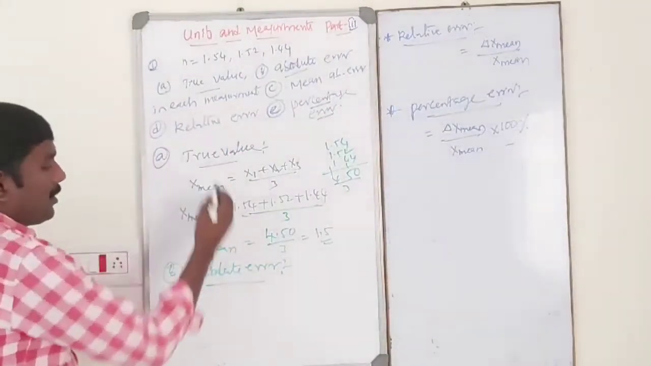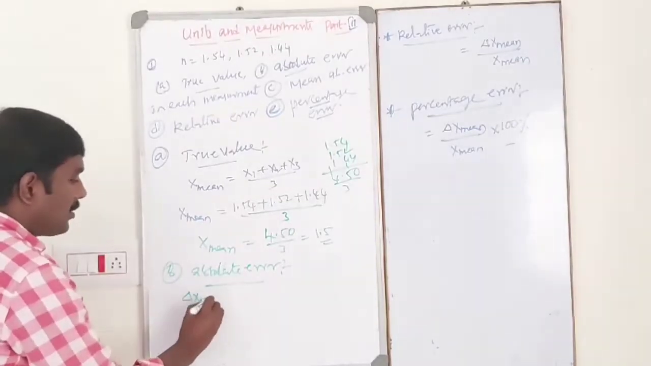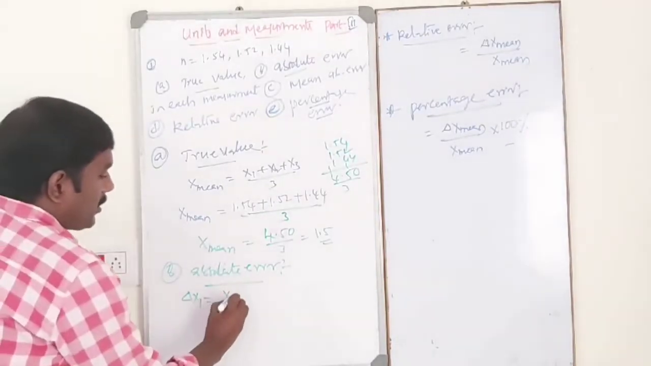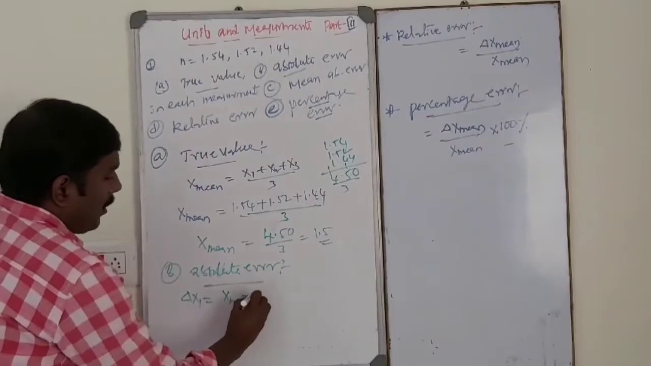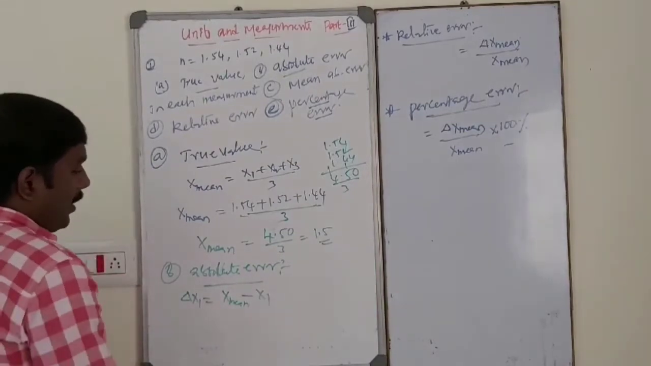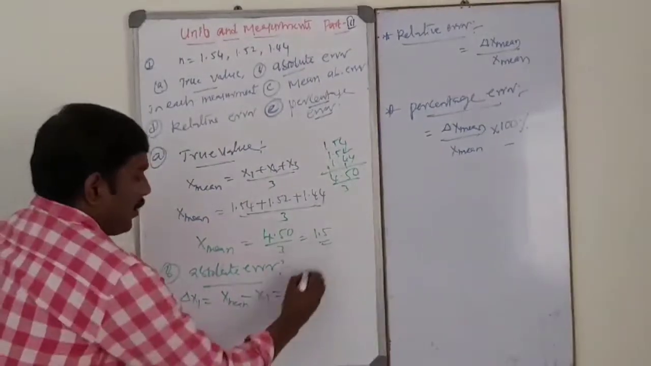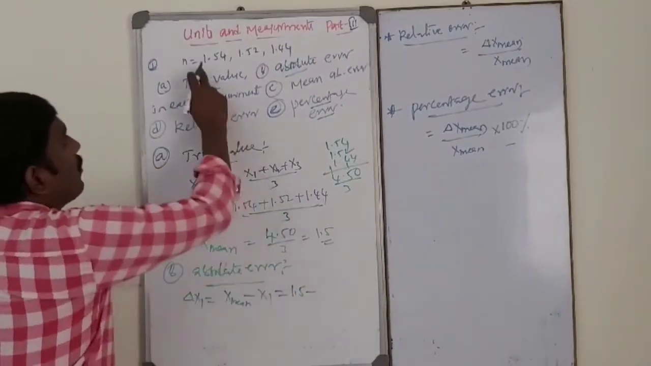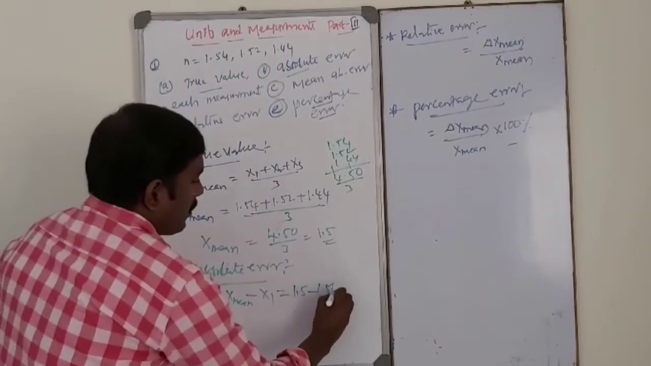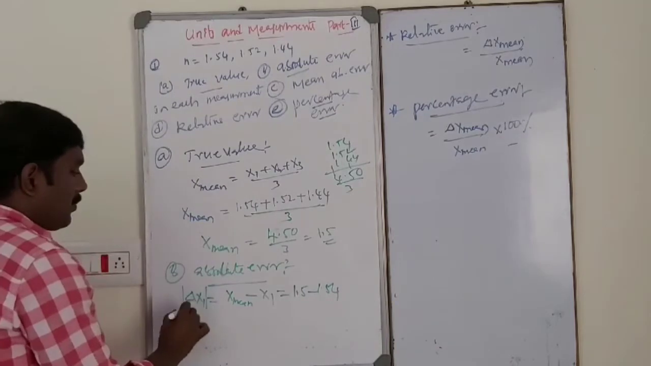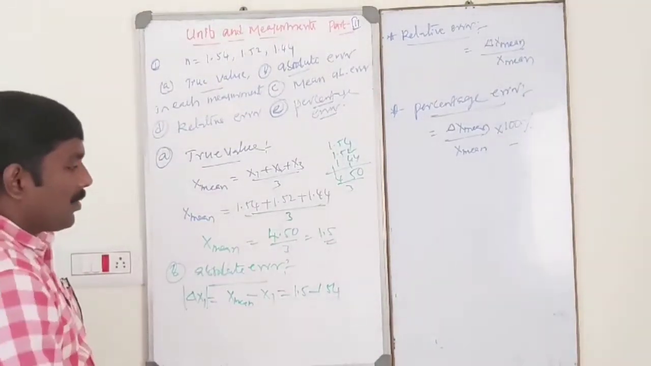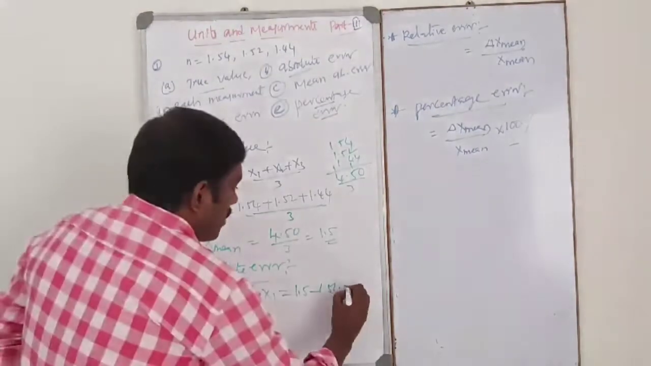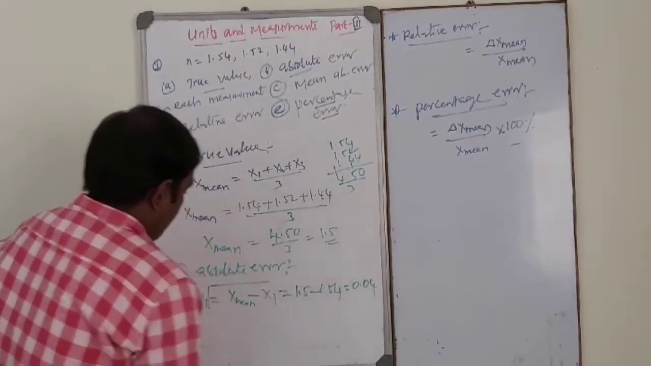So in each measurement, delta x1 is equal to what? X mean minus x1. X mean 1.5 minus 1.54. So dear students, please remember it. Absolute error is always positive. So in this case, the error is 0.04.